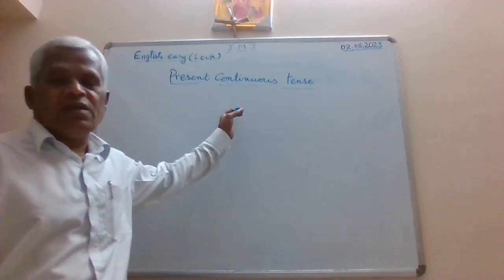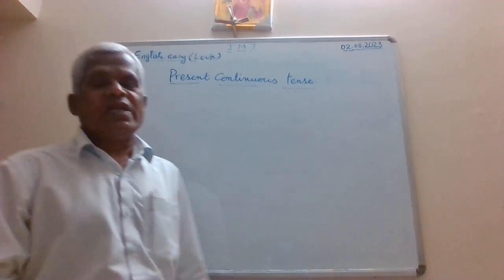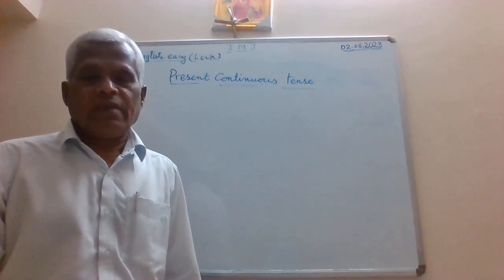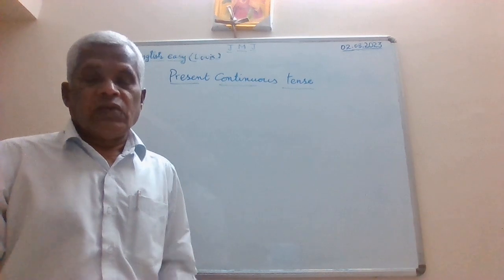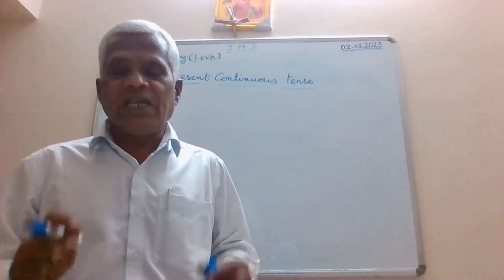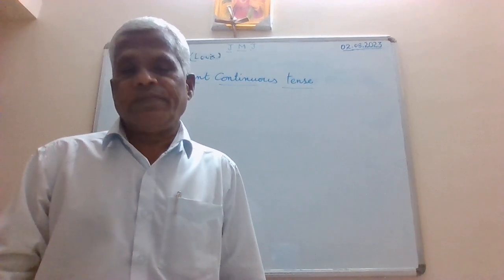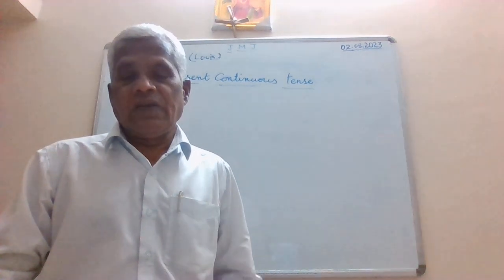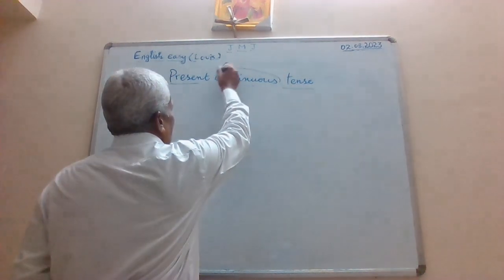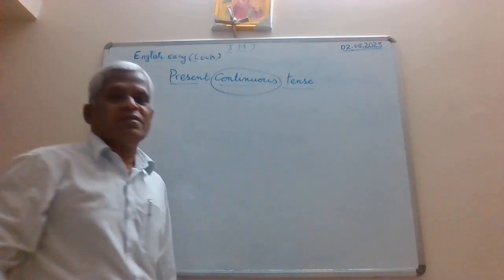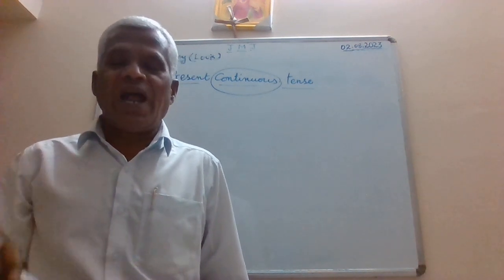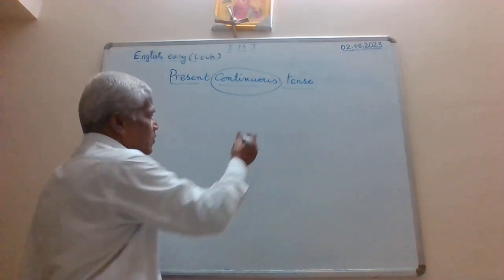Now to start with, let me help you to understand present continuous tense first of all. To understand it, you must understand the different forms of the verb. Whenever you hear the word continuous, you must immediately remember that you are supposed to add ing to the main verb.